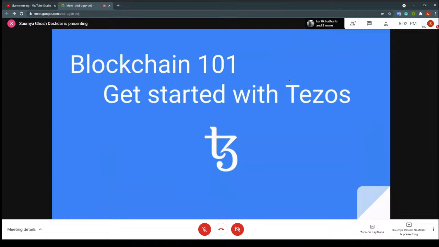So in today's workshop, I'll just give a quick overview of what we're going to cover. First of all, I'll talk about blockchain: what is blockchain, what it does and why is it needed. Then I'll talk about Tezos, and then finally we'll have a hands-on demo of writing an actual decentralized application that runs on the blockchain itself. So without further ado, let's jump in.